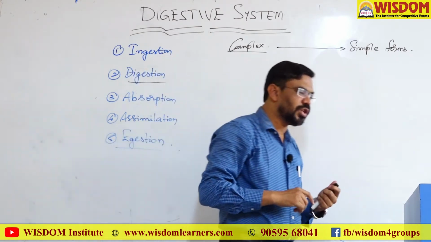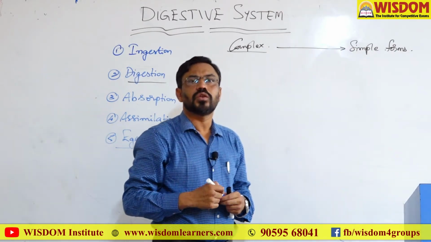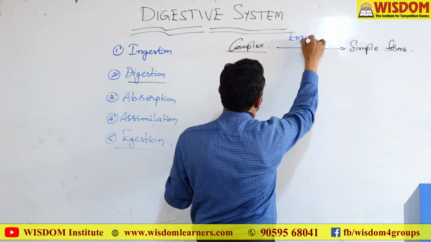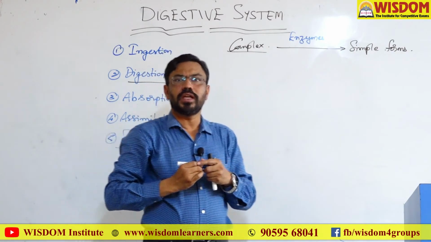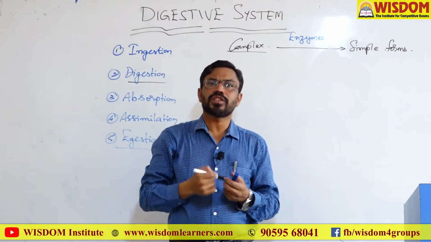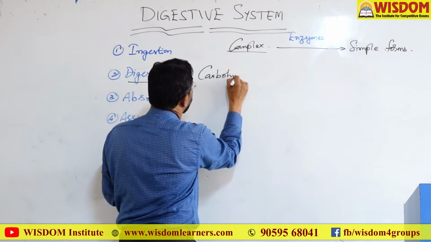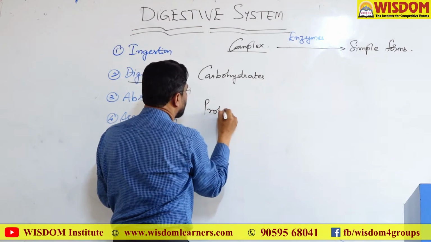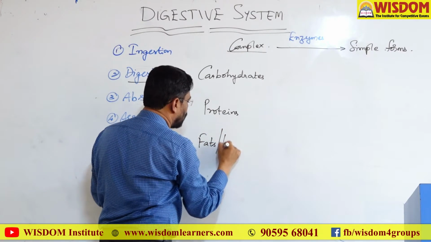Here for this digestion we need various types of chemicals. These are called digestive enzymes. Generally we will intake various types of nutrients like carbohydrates, proteins and fats or lipids.